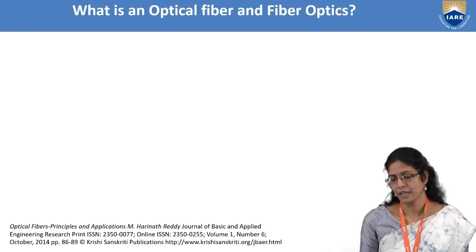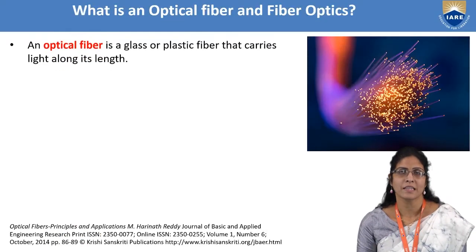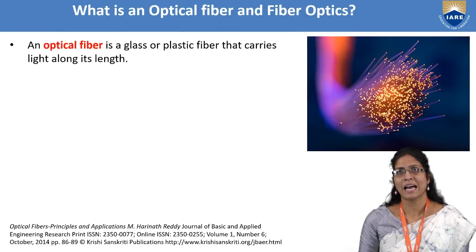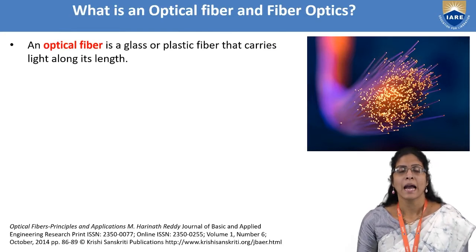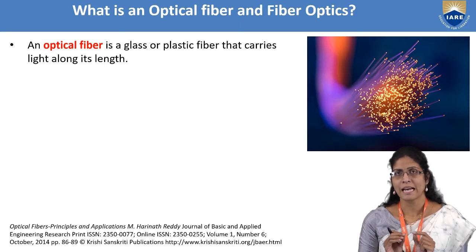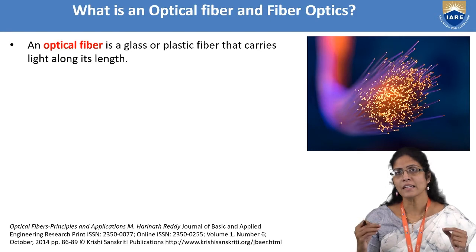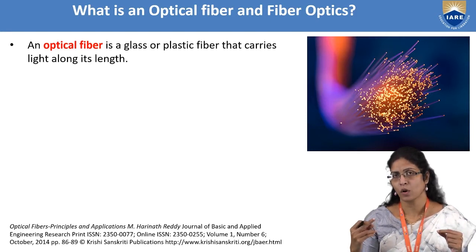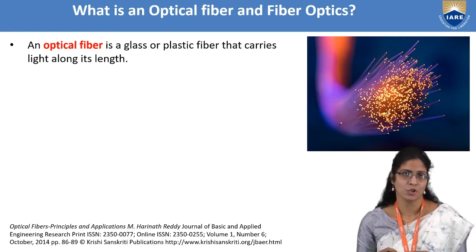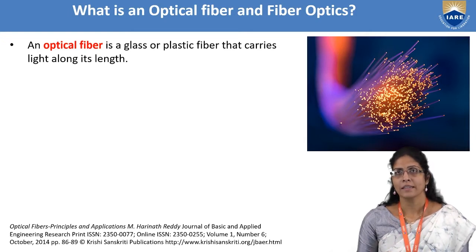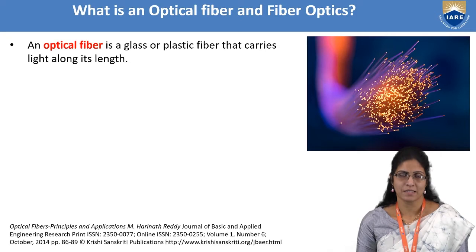First, what is an optical fiber? An optical fiber is nothing but a glass or plastic fiber, and it is used to transmit light from one end to the other end. The thickness or the diameter of the cross section will be as thick as your hair. And as I told, it's mostly made up of glass or plastic.